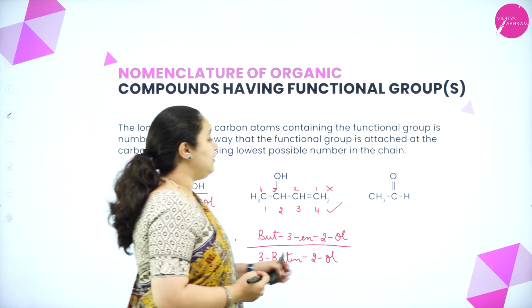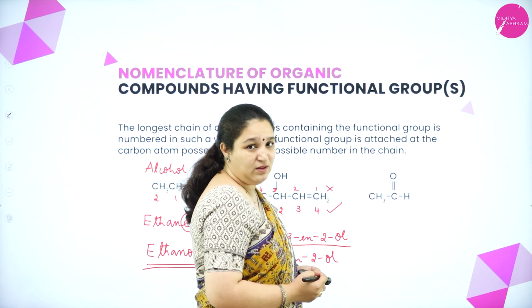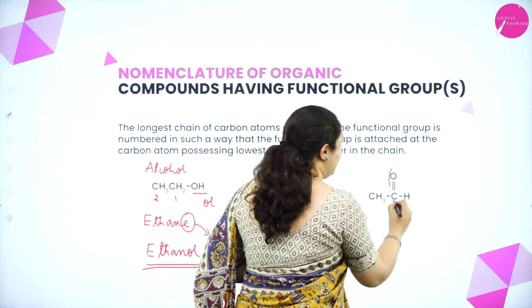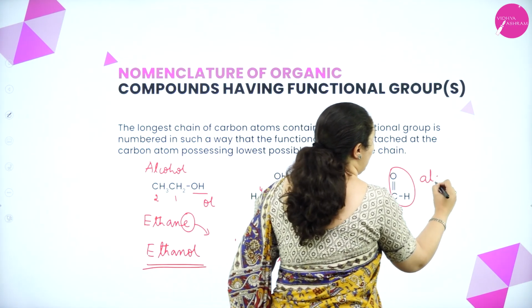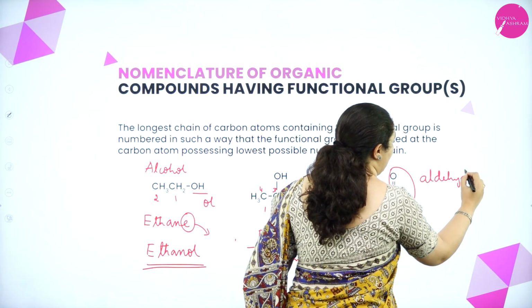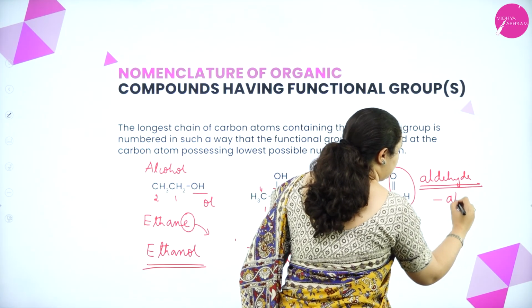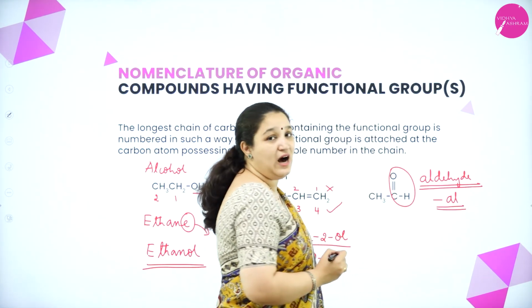Now here I've taken one more example of CH3CHO. The CHO group is called the aldehyde group, and when the aldehyde group is present, the suffix is al.